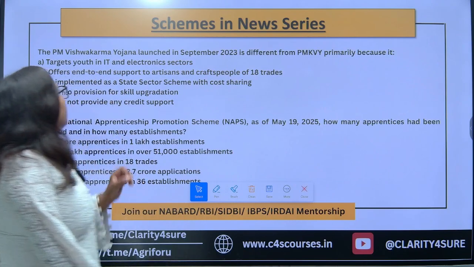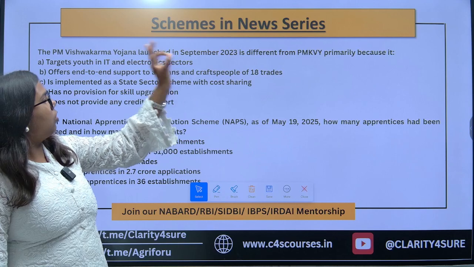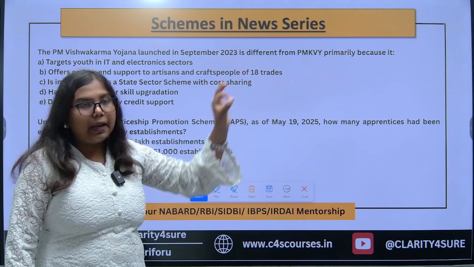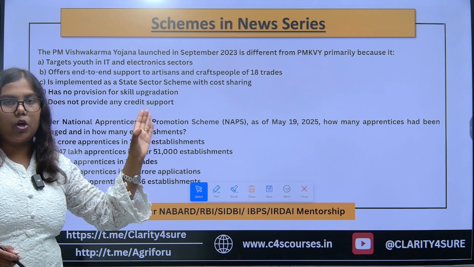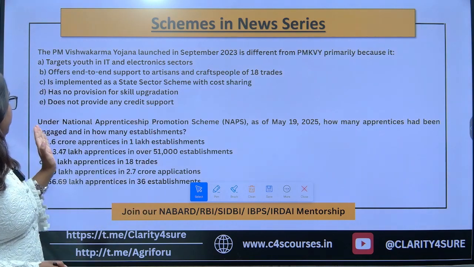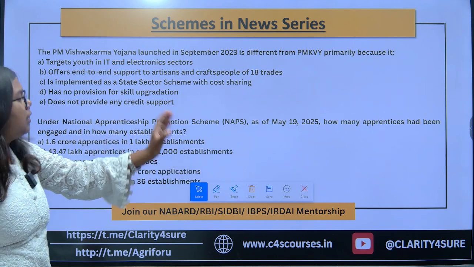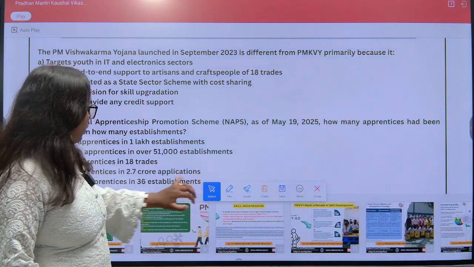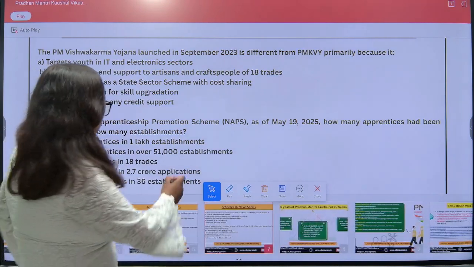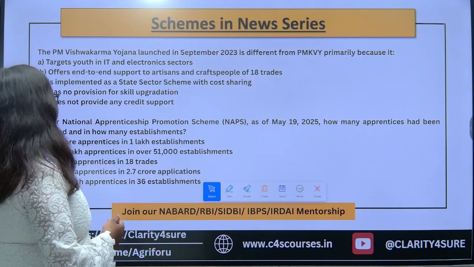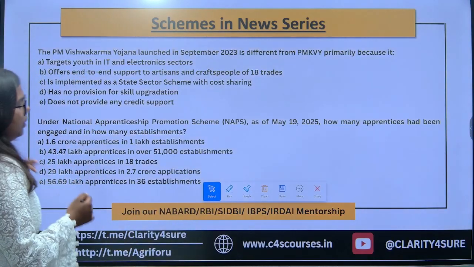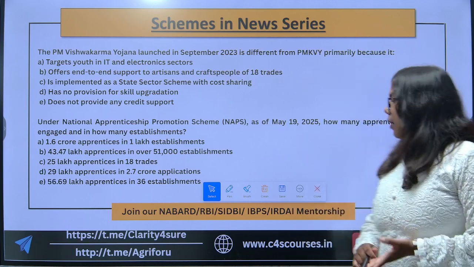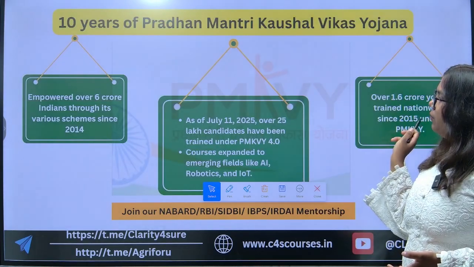The third question is, the Pradhan Mantri Vishwakarma Yojna was launched in September 2023, which is very different from Pradhan Mantri Kaushal Vikas Yojna. Primarily, you have to find the reasons from the options and comment the answer. The last question is, under the National Apprenticeship Promotion Scheme, as of May 19, 2025, how many apprentices have been engaged in how many establishments? So go through all four questions and their options very thoroughly and then comment your answers in the comment section. Moving forward with today's session.